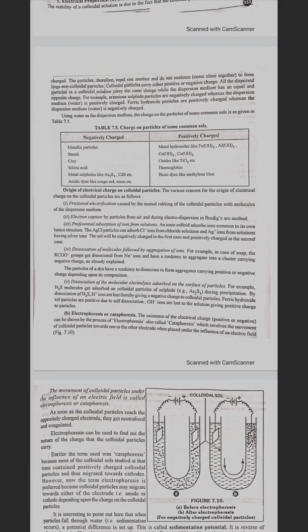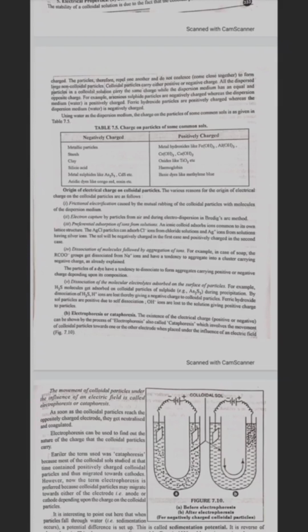The various reasons for the origin of electrical charge on the colloidal particle are as follows. First, frictional electrification caused by the mutual rubbing of colloidal particles with molecules of the dispersion medium. Second, electron capture by particles from air and during electrodispersion in Bredig's method. Third, preferential adsorption of ions from solution.